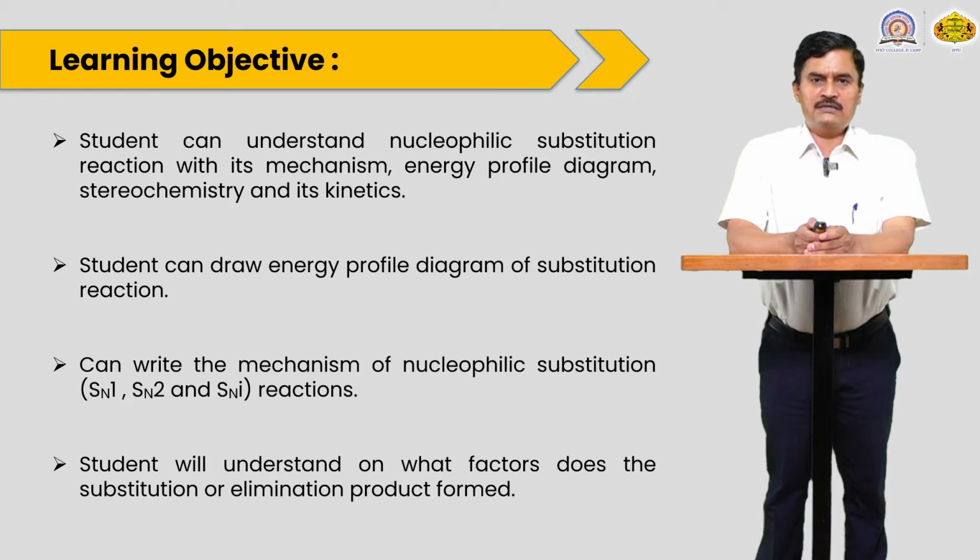In alkyl halides there is an X group. Primary and secondary alkyl halides undergo the SN2 reaction, while tertiary alkyl halides undergo the SN1 reaction because of the formation of a very stable carbocation. The mechanism is different in case of SN1 and SN2 reactions, so students must understand both the SN1 as well as the SN2 reaction.